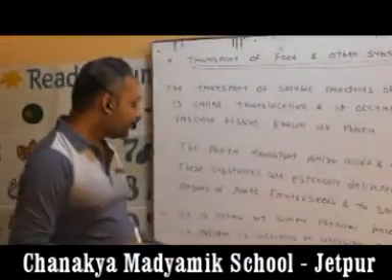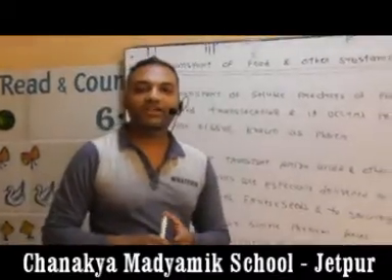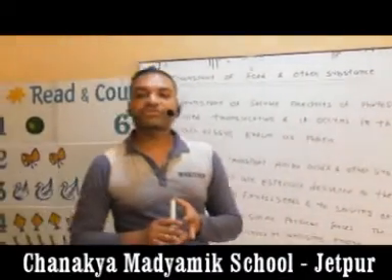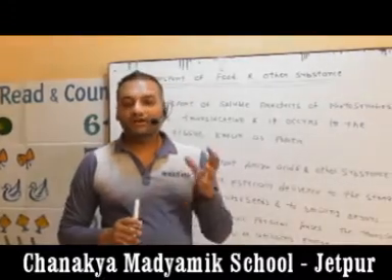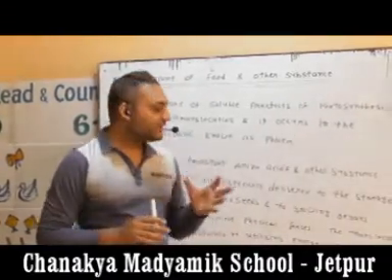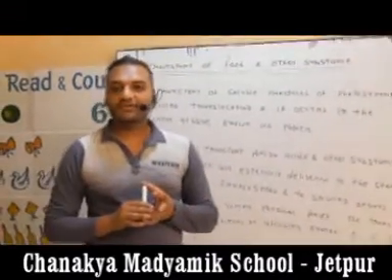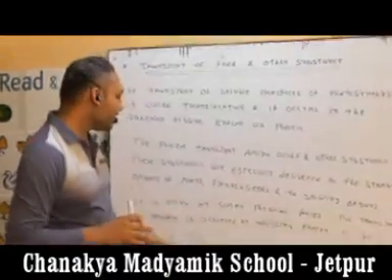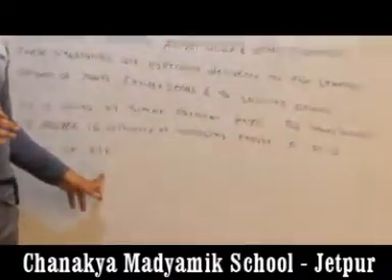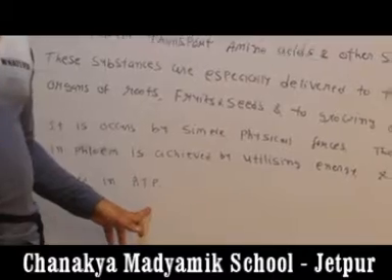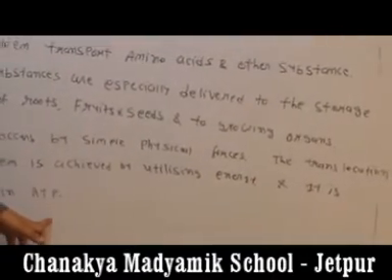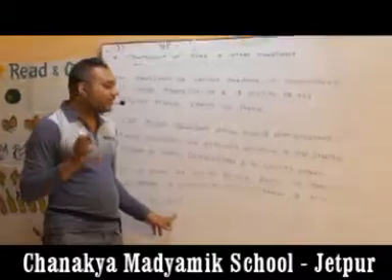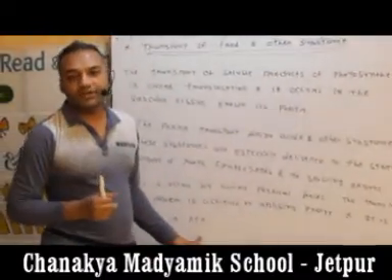We discussed in a previous lecture how the energy is stored by the ATP. During photosynthesis the plant makes its food and it is stored in the form of starch. Then it is stored in the form of ATP. The full form of ATP is adenosine triphosphate, and when the plant requires energy, at that time ATP supplies the energy to the plant.